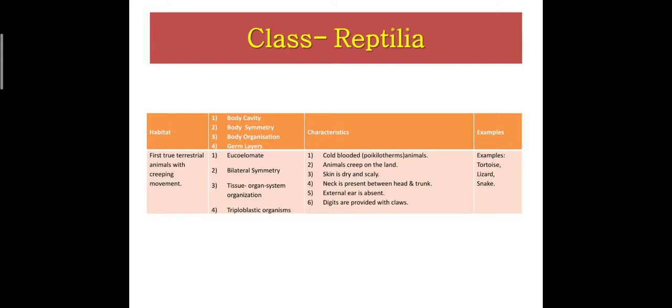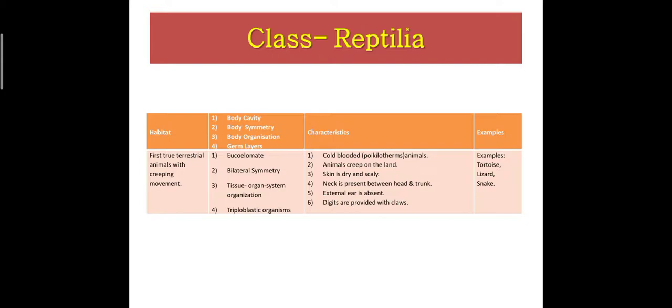These are the first true terrestrial animals with creeping movement. Body cavity: these are eucoelomate animals. They have bilateral symmetry. The body organization is tissue organ system organization. These are triploblastic organisms. Characteristics: these are cold-blooded, that is poikilotherms.